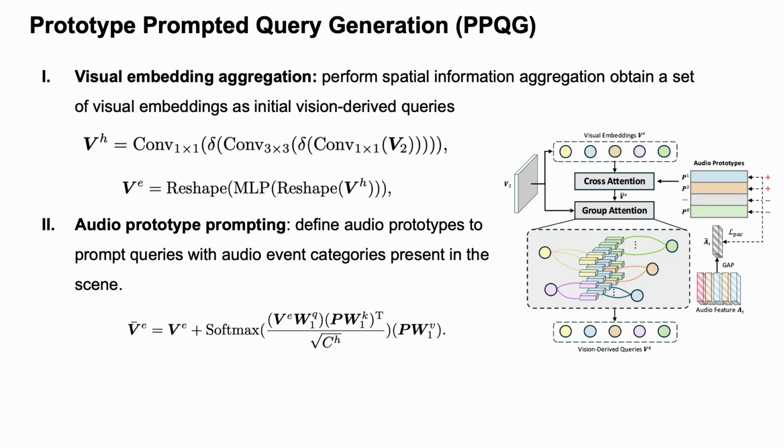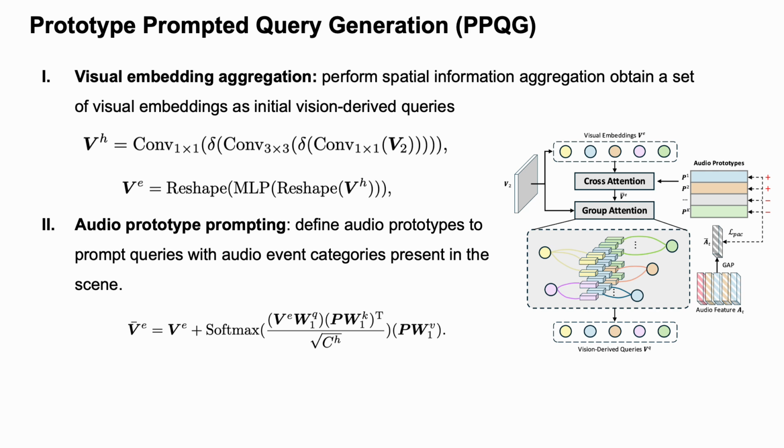The first step of PPQG is visual embedding aggregation. We take high-resolution features from the early layers of the visual encoder and compress them into a set of informative embeddings. These serve as our initial vision-derived queries. They preserve spatial details and ensure diverse coverage of the visual scene.